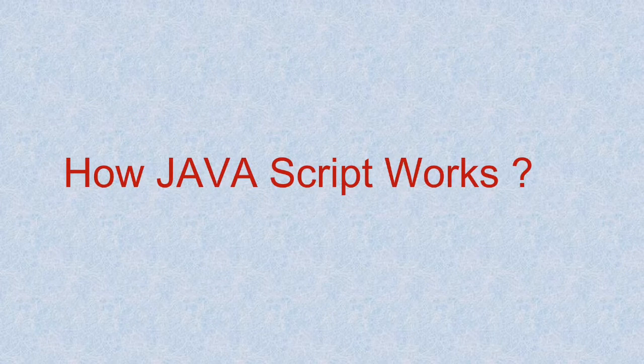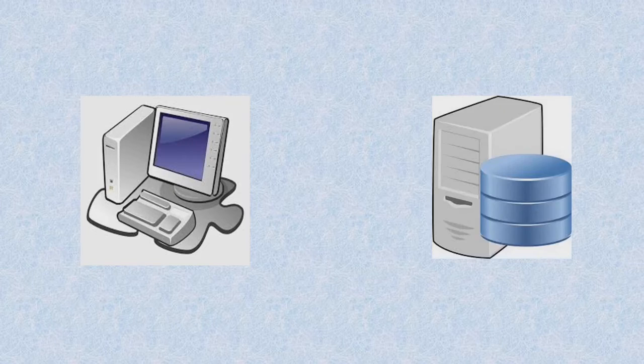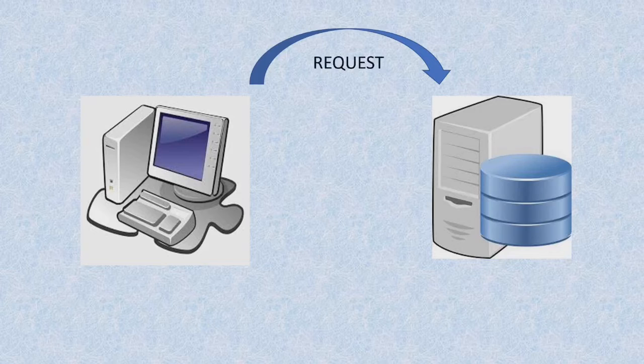Now let's see how JavaScript works. Suppose we have a browser here, or you can say this is the client, or this can be any browser. As we know, JavaScript was created as a client-side scripting language. Today, however, it is used at the server side as well. This is just an example of how JavaScript runs on the client side. Now consider the server here. When the client sends a request to the server, the server responds with a response.